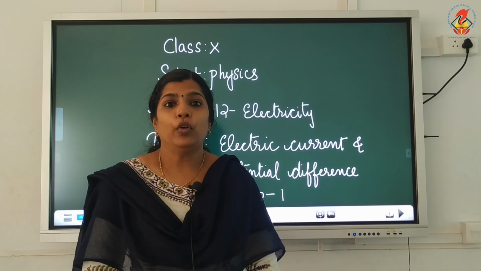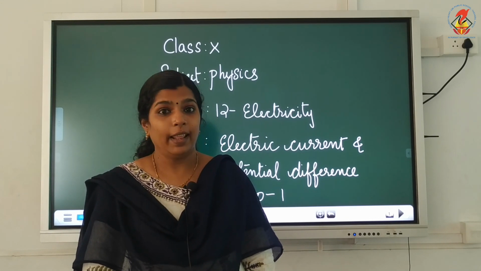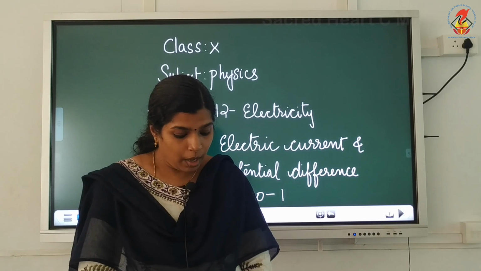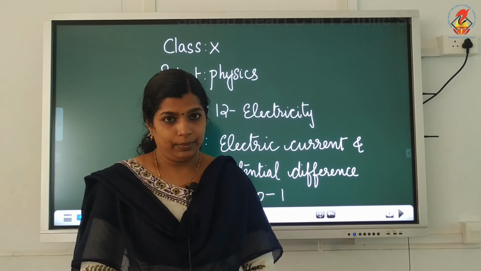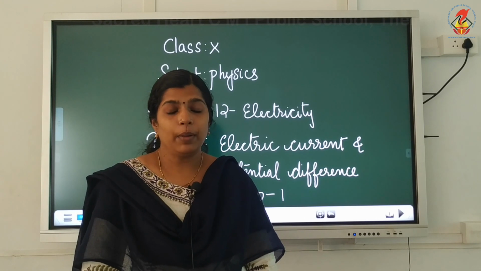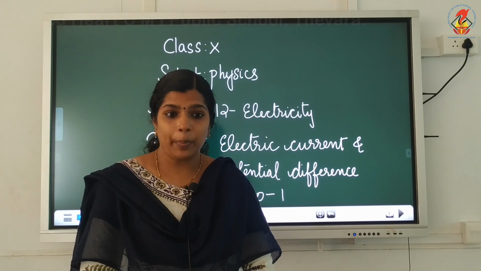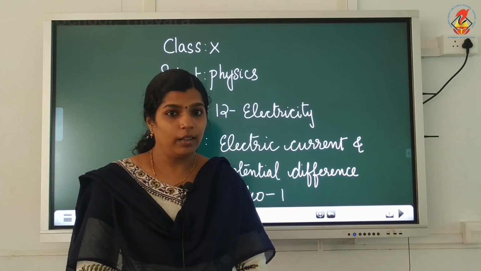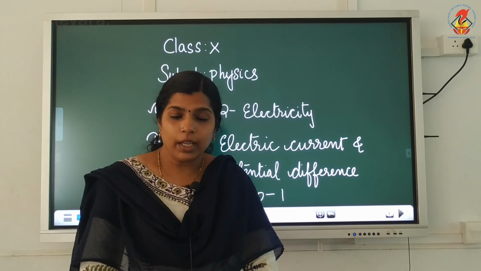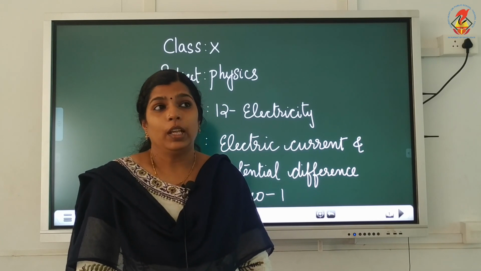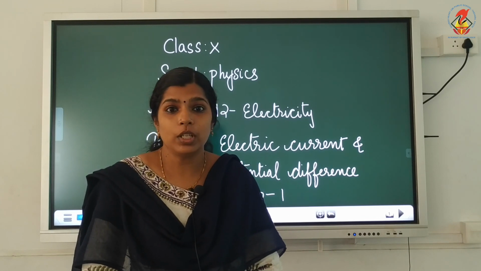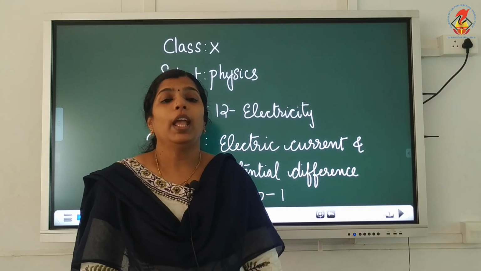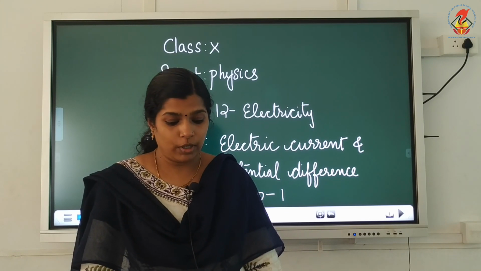But now we know that the electric current is not due to the flow of positive charges, but it is due to the flow of negative charges, that is electrons. So, electrons will flow from the negative terminal of the cell to the positive terminal of the cell, which is just opposite to the direction of conventional current. So, electronic current and conventional current are there. Conventional current is from the positive terminal to the negative terminal of the cell, and electronic current is from the negative terminal to the positive terminal of the cell.